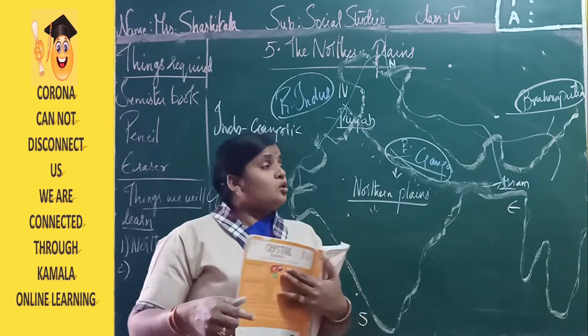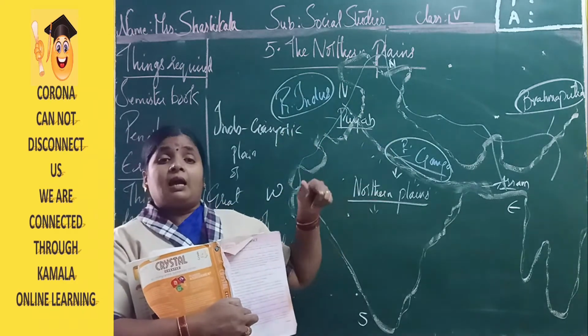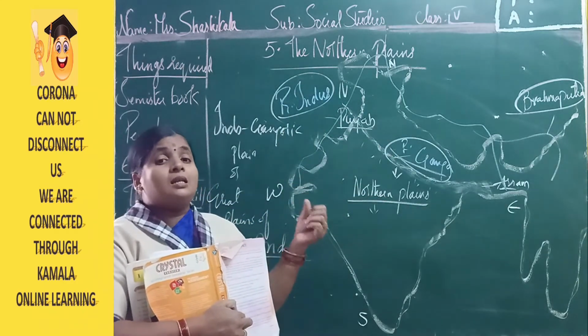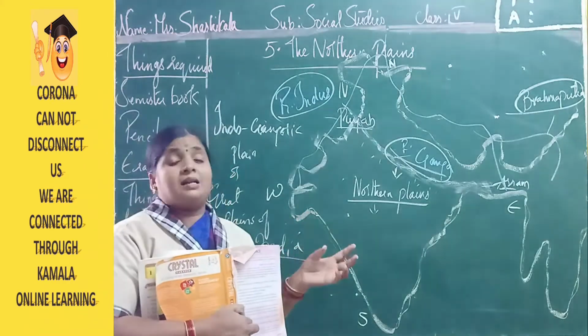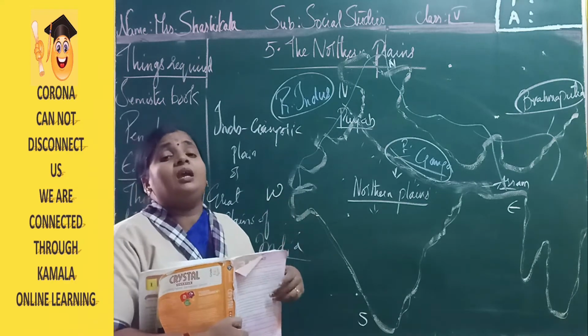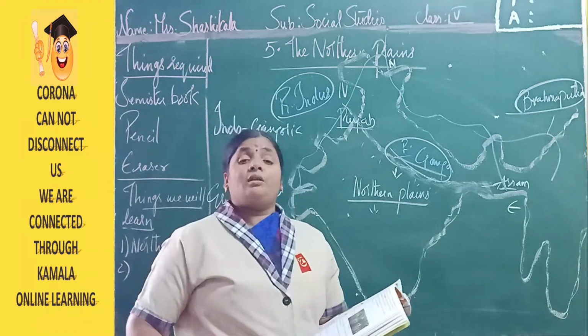In the same way here also, when the water is moving from one place to another, it carries some minerals, it carries silt, very fine particles of soil. These are very helpful for the growth and cultivation of different crops.